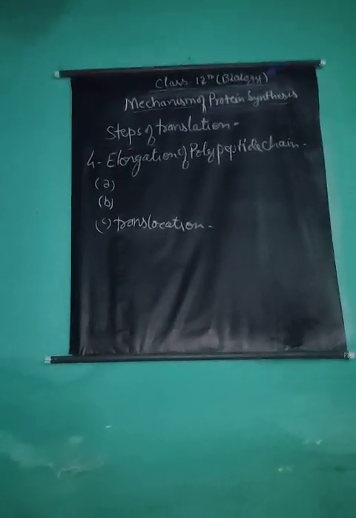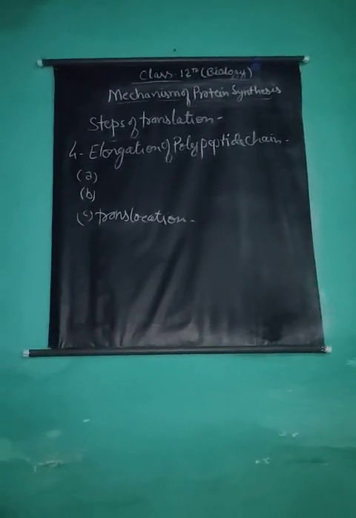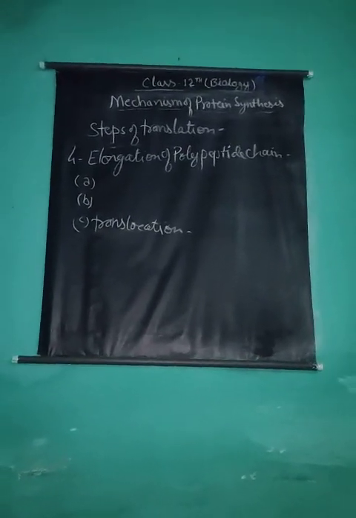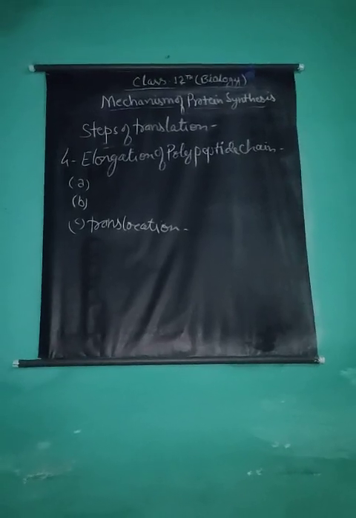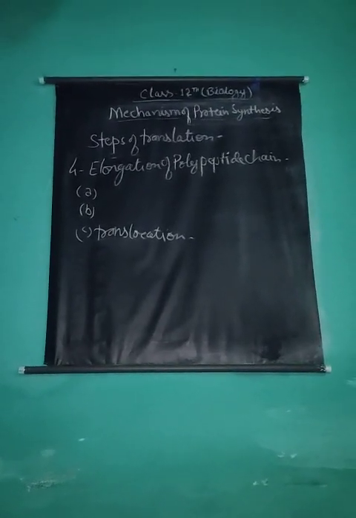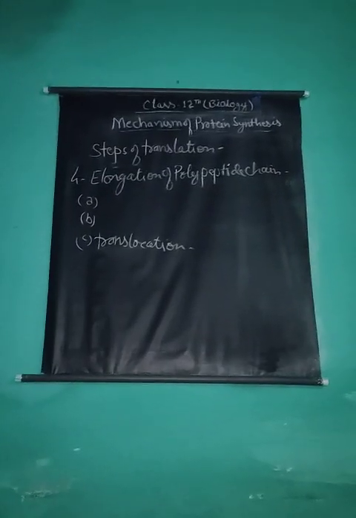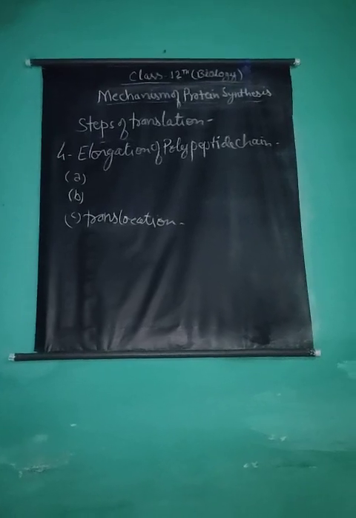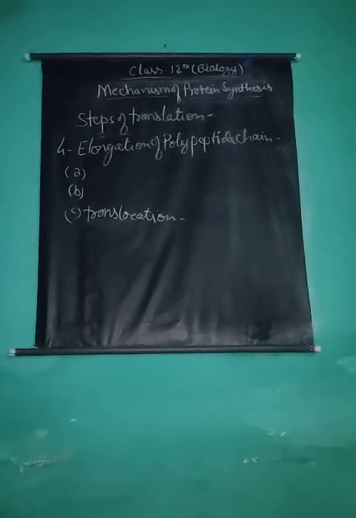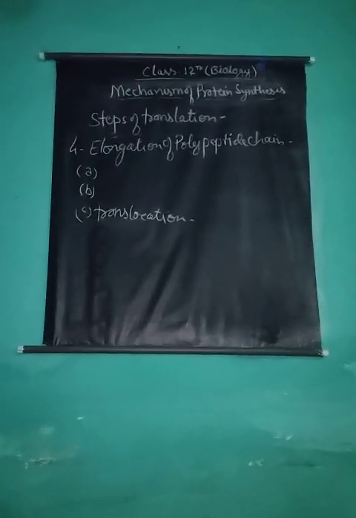Then about 20 codons of messenger RNA get translated to form the polypeptide chain. A new ribosome joins at the 5' end of the messenger RNA and starts synthesizing another polypeptide chain. As many as 5 to 20 ribosomes may join the same messenger RNA depending upon its length. This complex formed of several ribosomes attached to a single messenger RNA is called polysome or polyribosome complex.